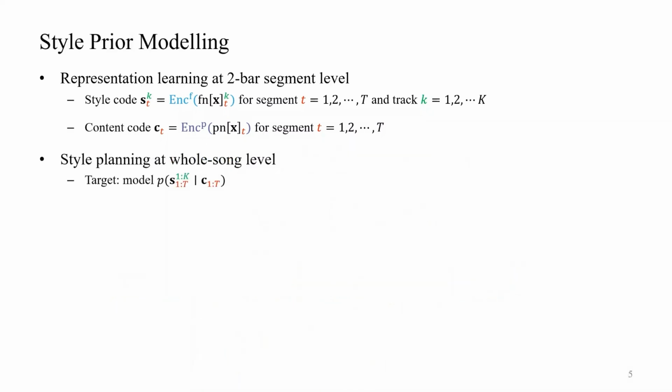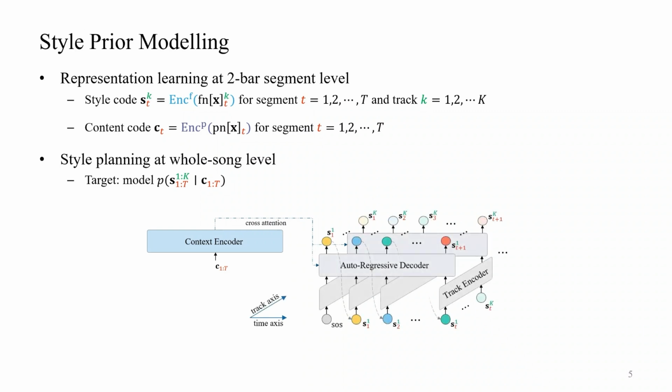To acquire the long-term flow of orchestral function style, we model the conditional style distribution given the content sequence. We have an encoding module based on transformer encoder. It captures the global context from the conditional content sequence. And we have a decoding module featuring interleaved transformer layers. Such an architecture allows us to model 2 dimensions, namely track and time, more efficiently. We also apply varied positional encodings to help with model optimization.